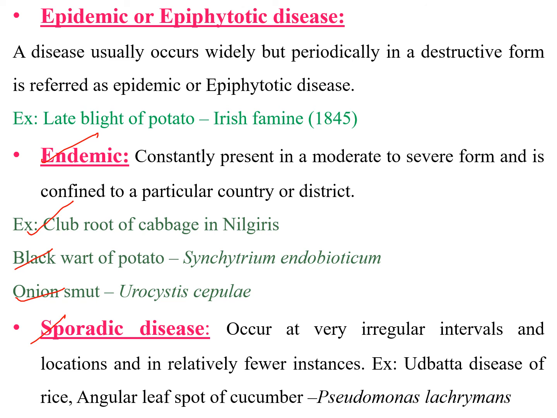That is known as sporadic disease. Examples of sporadic disease are Udbatta disease of rice and angular leaf spot of cucumber caused by Pseudomonas lachrymans. These are the examples for epidemic, endemic and sporadic disease.